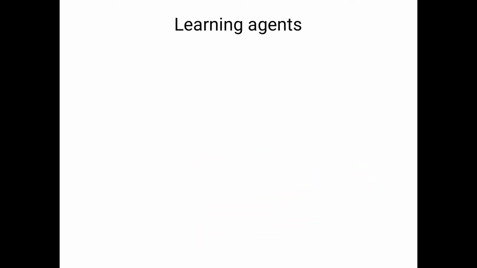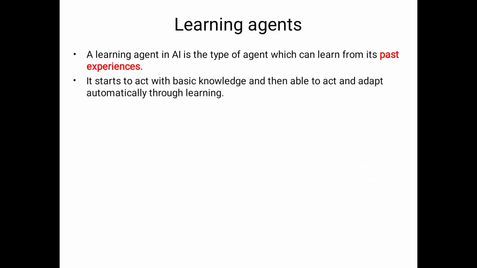Now the last is the learning agent. The learning agent has the capability to learn anything, to learn from past experiences. Suppose previously it performed wrong actions, or faced difficulties. Definitely the agent will learn from the previous faults. A learning agent in artificial intelligence is the type of agent which can learn from its past experiences. Suppose we play one game.